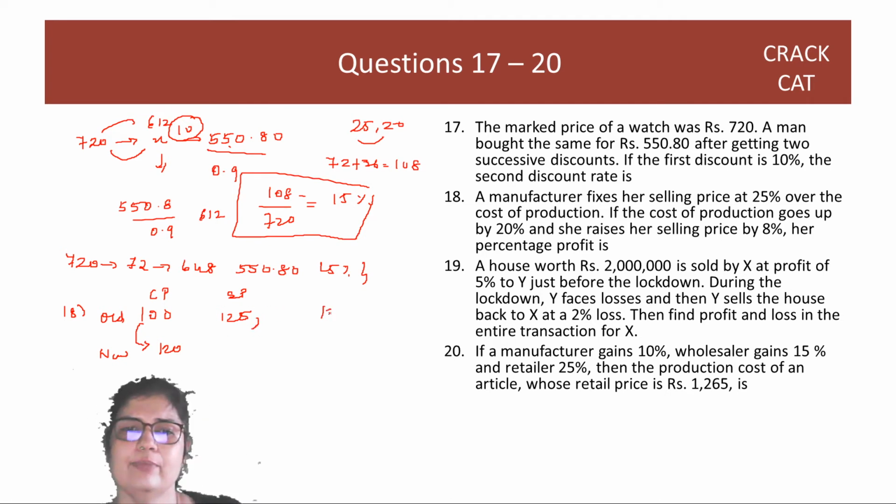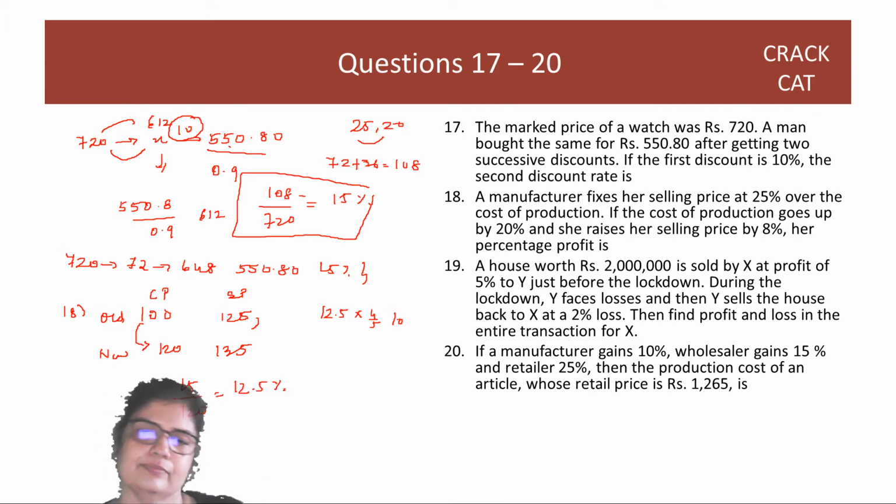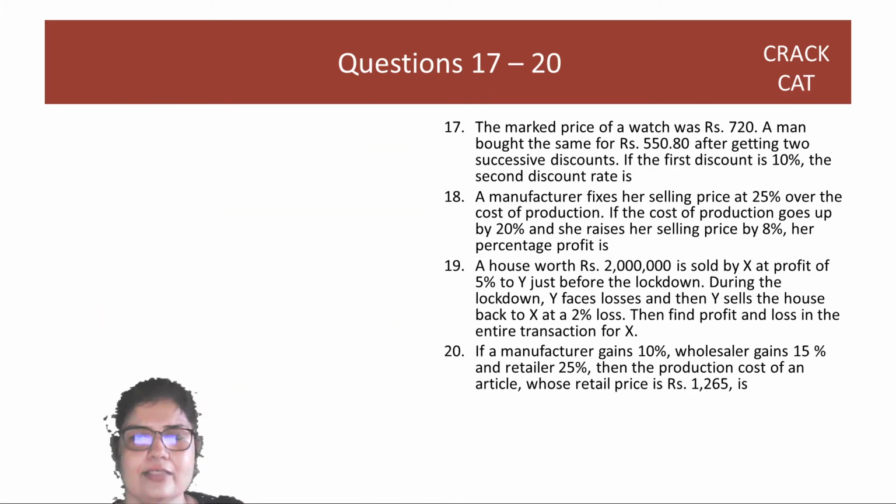So its 10% is 12.5. Its 8% is 4 by 5 of that, which is 10. So you're increasing this by 10, to 135. That means you are making a profit of 15 on 120, which is 12.5% profit. Right? Great. Let's look at the 19th question.